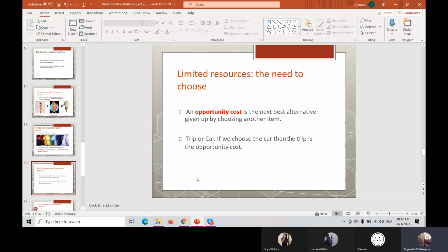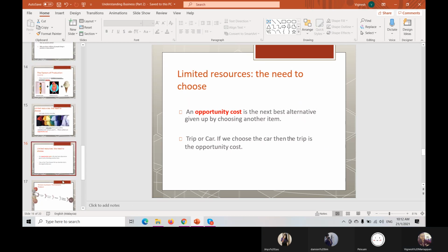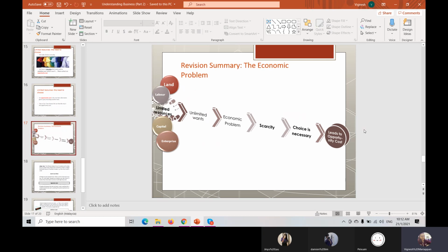So you have to make a choice whether you want to choose the car or the trip. So this is the process of the economic problem: unlimited wants, scarcity, the economic problem, and then the choice you have to take leads to opportunity cost. Understand or not?